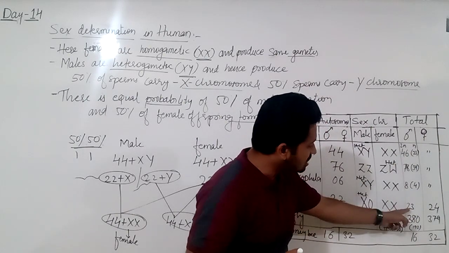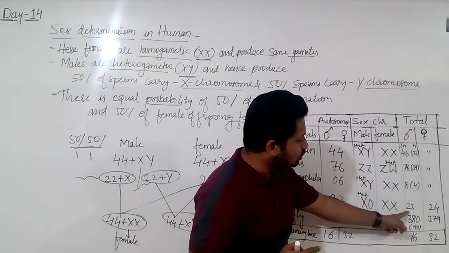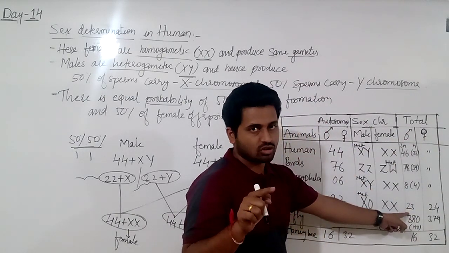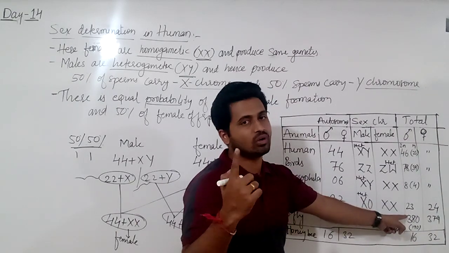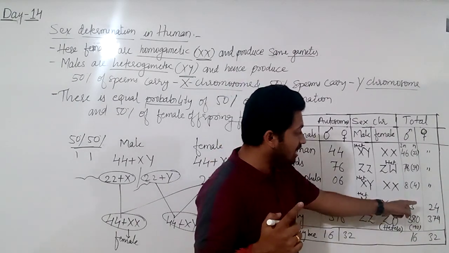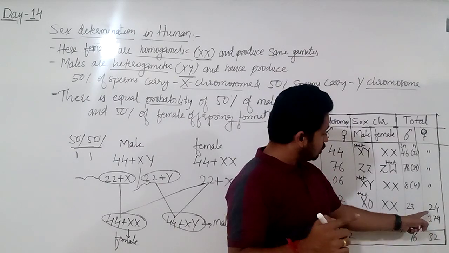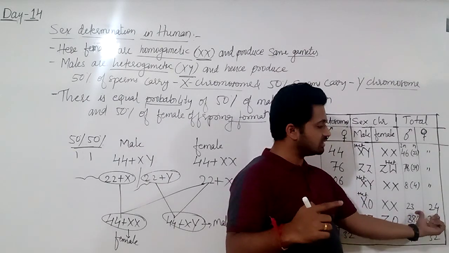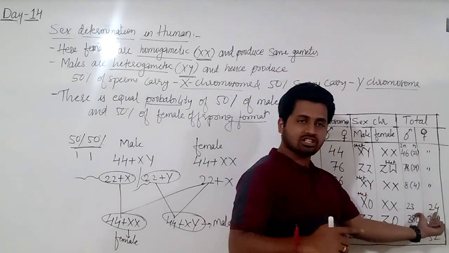In the chromosome numbers, in male there are 23 chromosomes: 22 autosomes and one sex chromosome, that is X. But in female there is one more, 24 chromosomes. Here the difference came; everywhere else it was the same, here there is a difference.